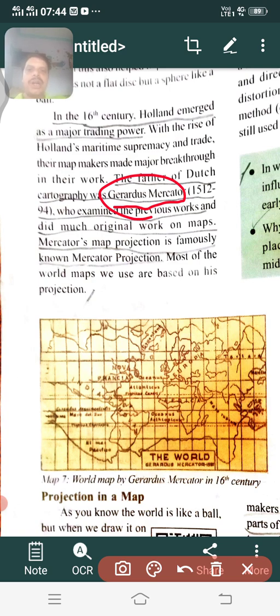Children, Holland is also called Dutch. The people of Holland in Europe are called Dutch. So what do you mean by cartography? We already discussed it. Cartography is nothing but the art of making maps.